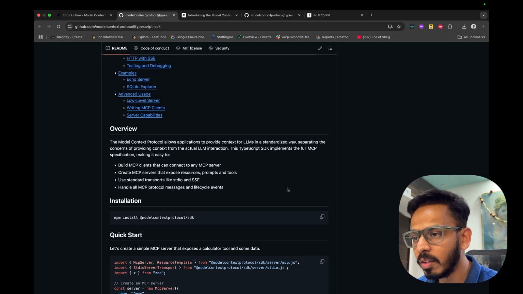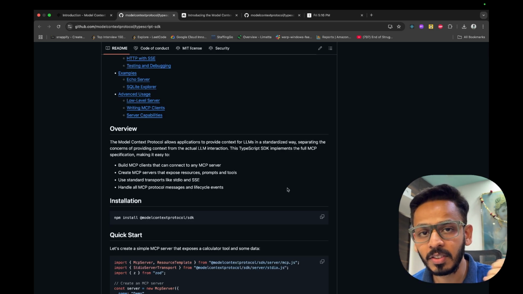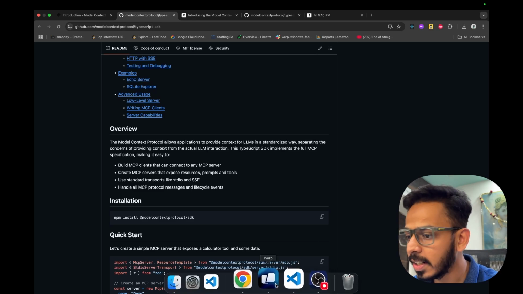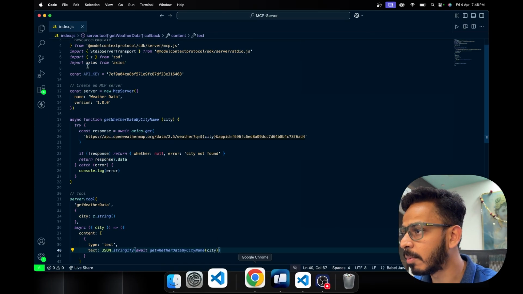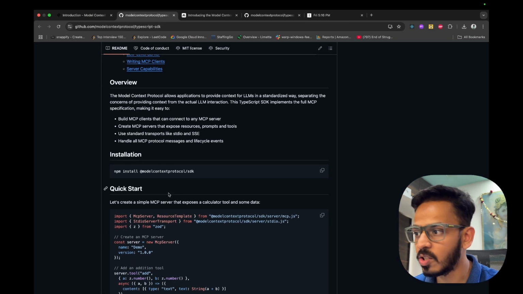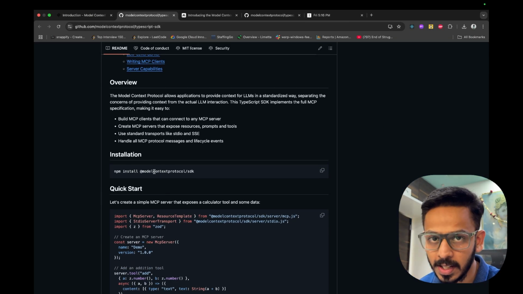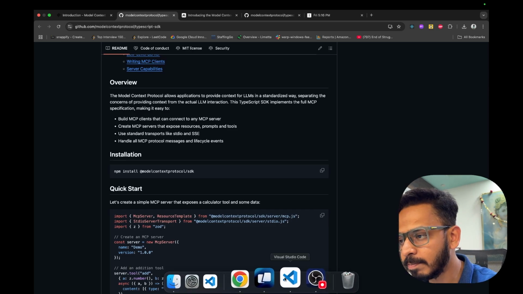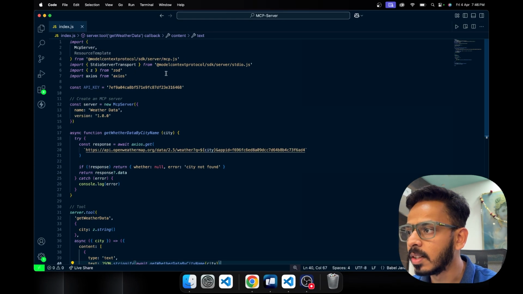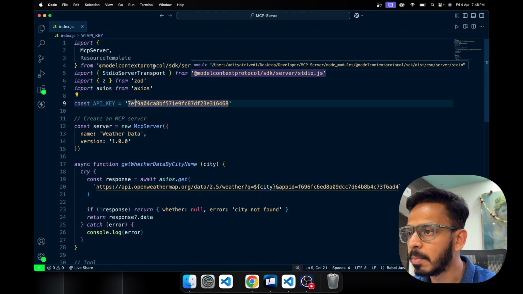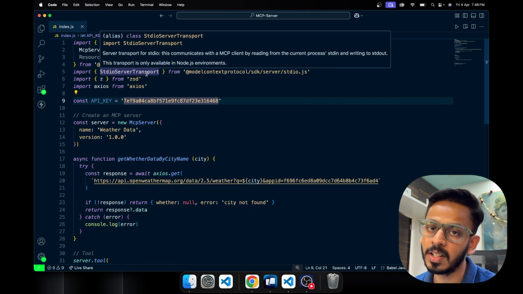So what we will be doing now is creating an MCP server to get the weather data using the OpenWeather API. I have already created it, and I'll just walk you through the entire process. Initially, I installed the Model Context Protocol SDK, because without that we won't be able to get anything. Then I imported the MCP server and resource template from mcp.js, and the stdio server transport.